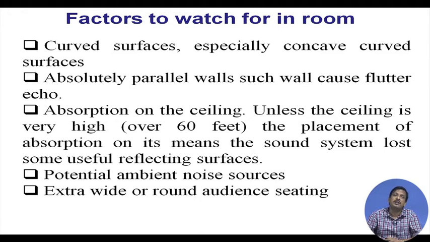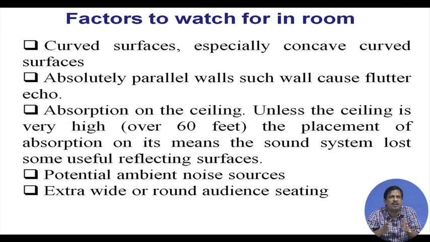As I said, after the critical distance, the direct sound intensity is less than the reverberant sound, and then the clarity of the sound will be hampered. So, we want the audience to be as close as possible, within some factor of the critical distance.